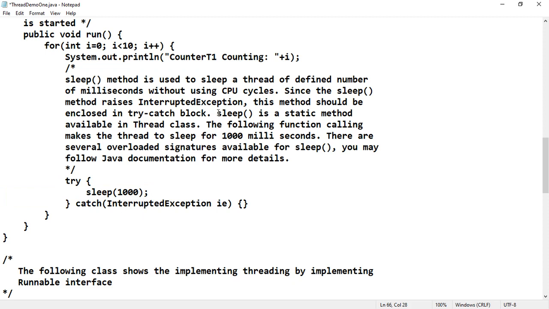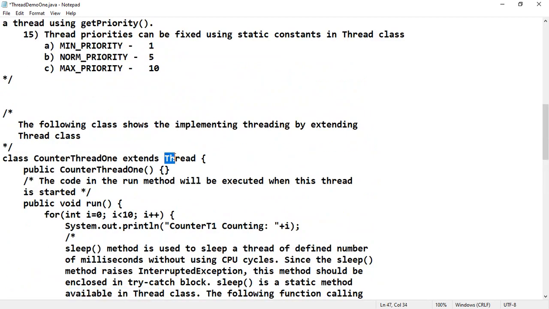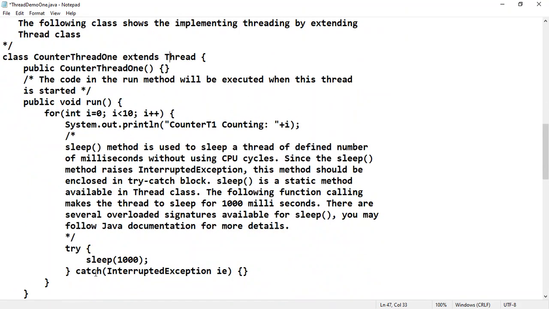Sleep is a static method available in the Thread class. Whenever a method is static, we can directly call it via the class name. Here CounterThread1 is extending the Thread class, so obviously the sleep function can be called directly. Otherwise you can also call it as Thread.sleep. There is no difference. But since we are extending the Thread class directly, we are calling the sleep function. Both ways of writing are the same.